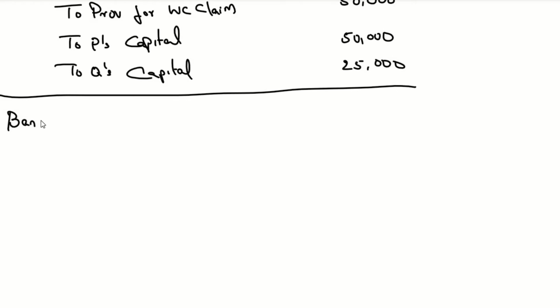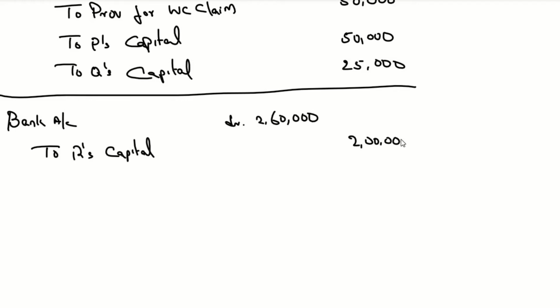Bank account debit 2,60,000, which is 2 lakh capital and 60,000 goodwill, to R's capital 2 lakhs, to premium for goodwill 60,000.